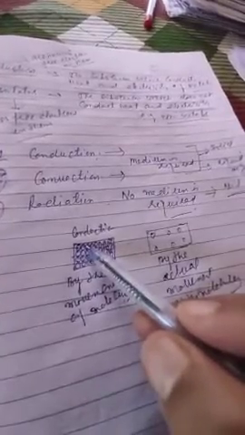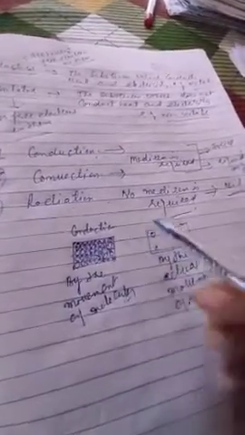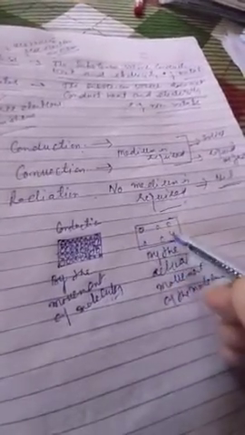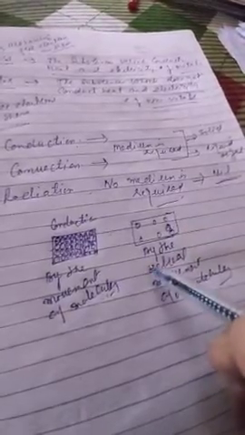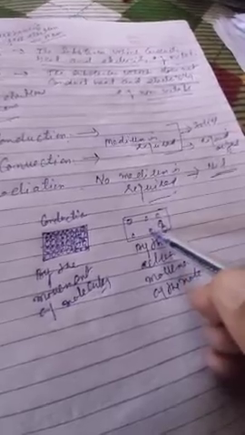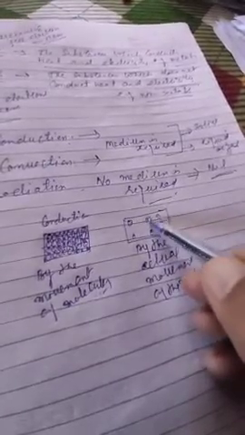Here one molecule transfers its energy like this. So this molecule will move from here to here and it will transfer its energy to this molecule. Now this molecule will move from here like this and transfer its energy to this.